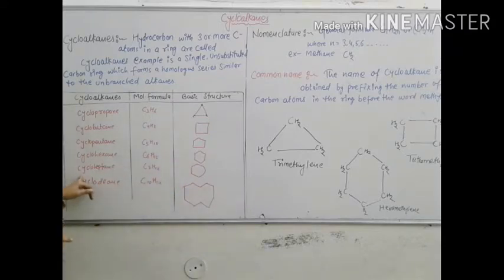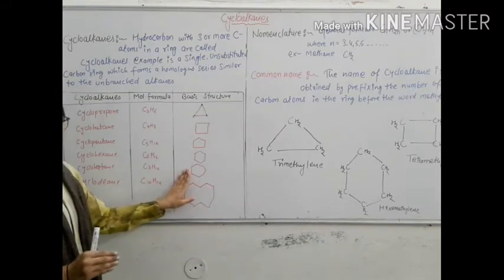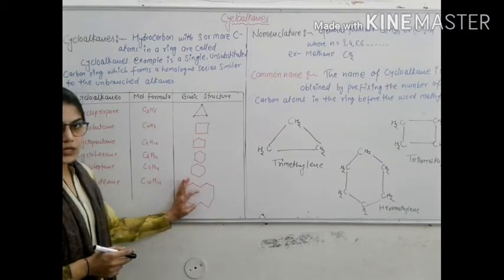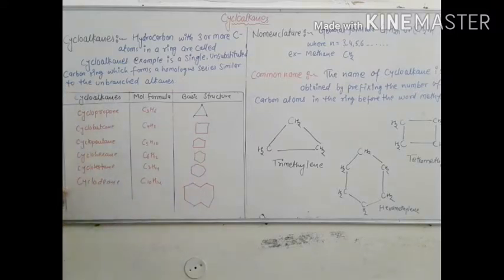Seventh, cycloheptane. The molecular formula is C7H14. It is a 7-member ring. Last is cyclodecane, present in ring form structure. So all are examples of cycloalkane.